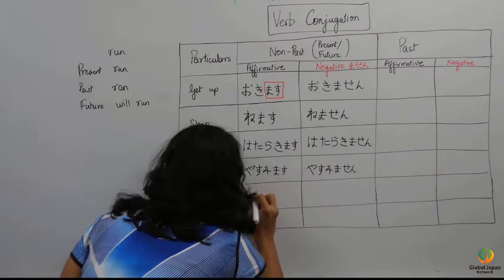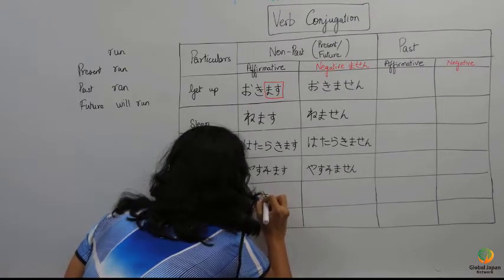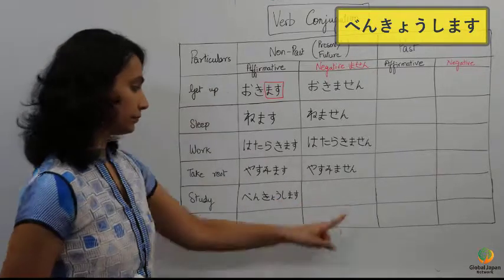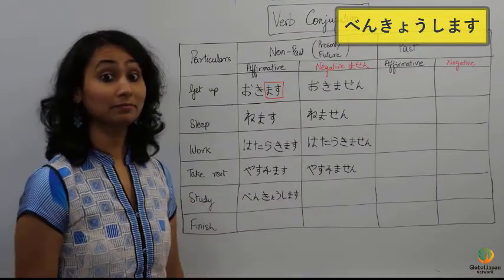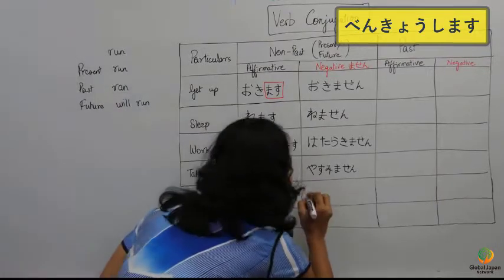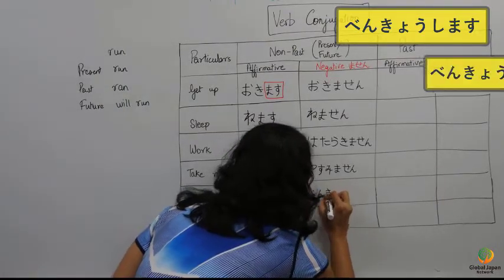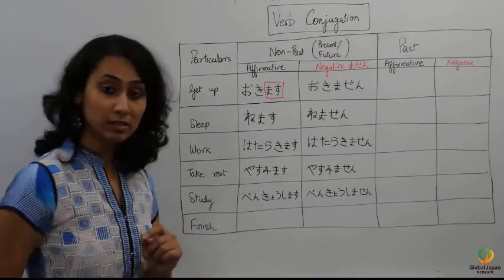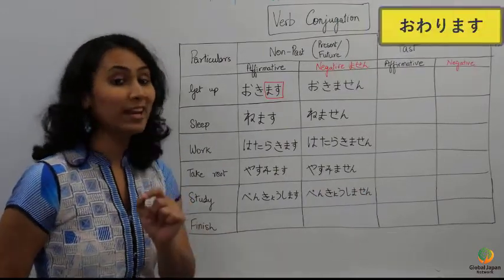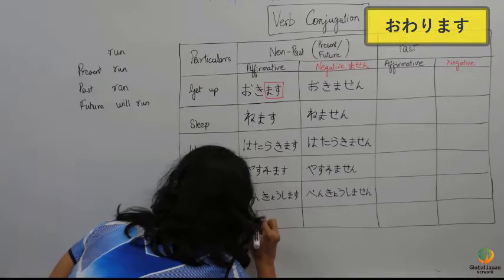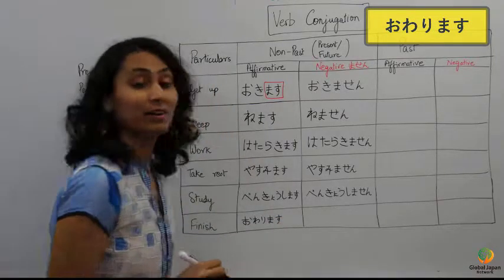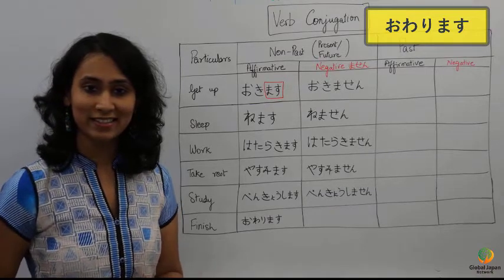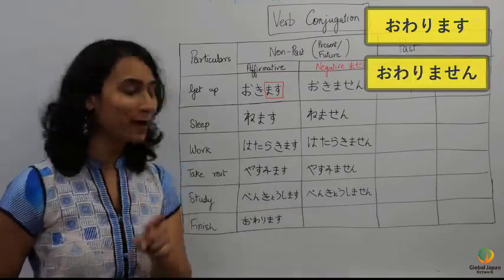Study, the word was benkyou shimasu. You complete it? Yes, I will write the word now. Finish. The word was owarimasu. Make it into negative form now. The word becomes owarimasen.